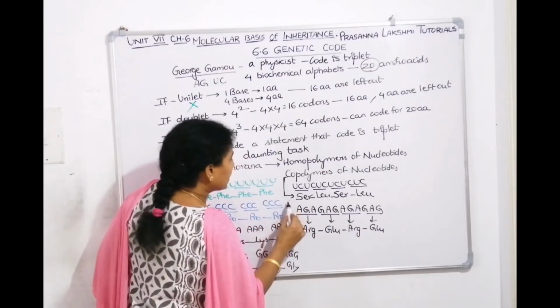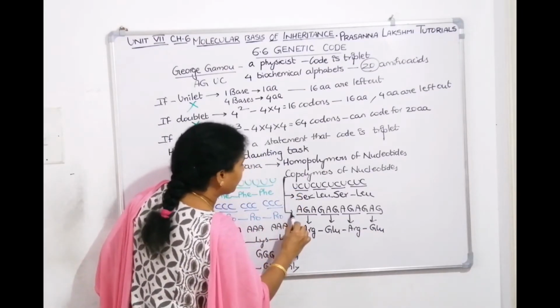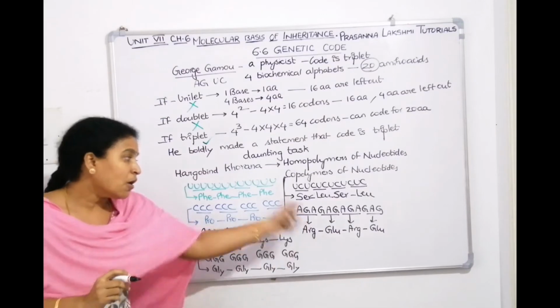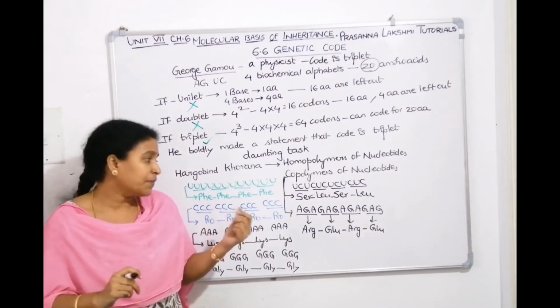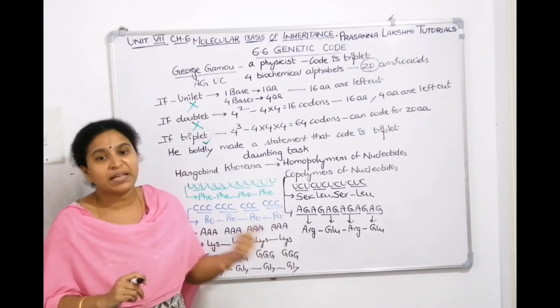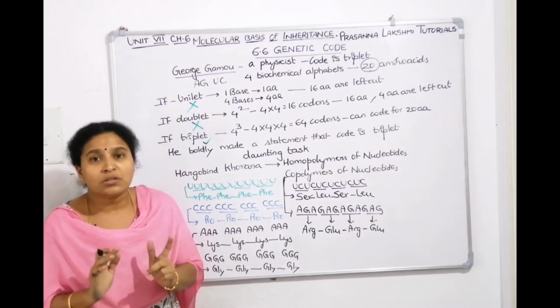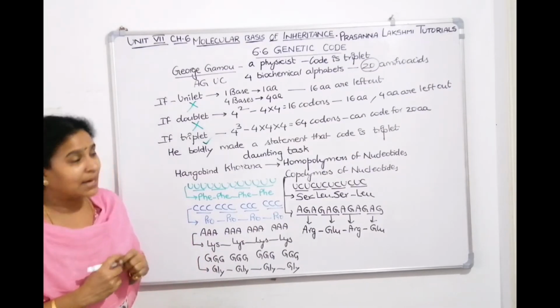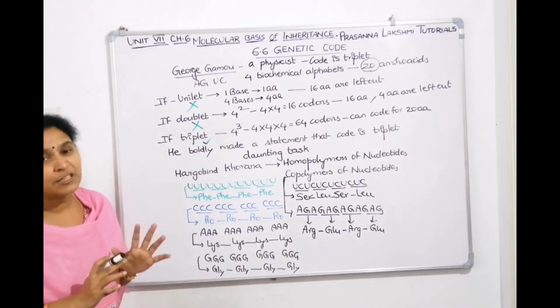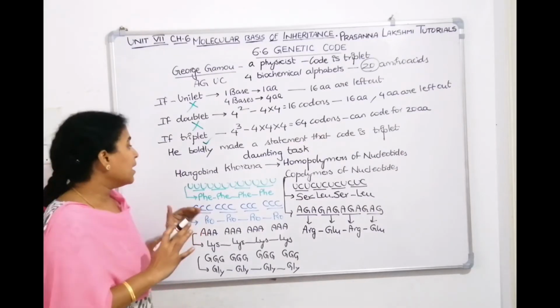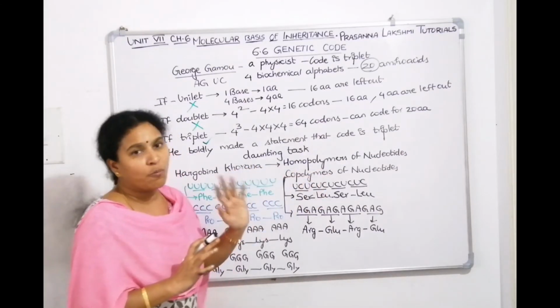So this is again a copolymer. When he took this copolymer, he got a sequence with alternate units of arginine and glutamic acid. Understood? So this is what Hargobind Khorana has done to decipher the genetic code. He is the first person to work it out, using homopolymers and copolymers.